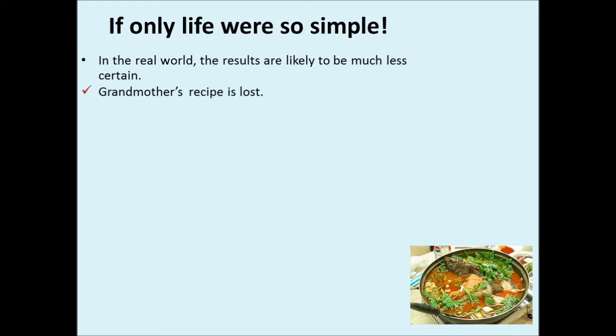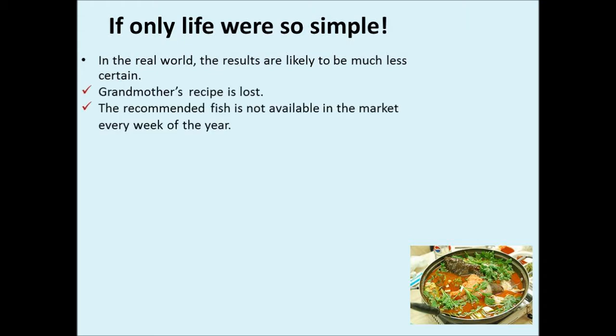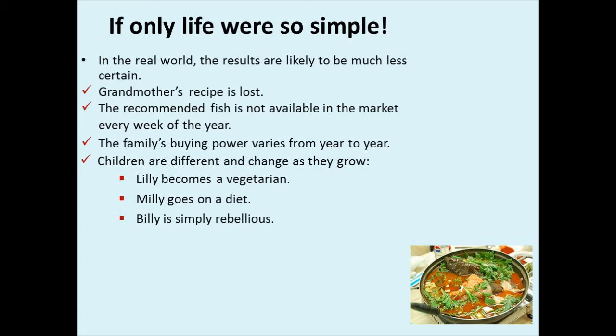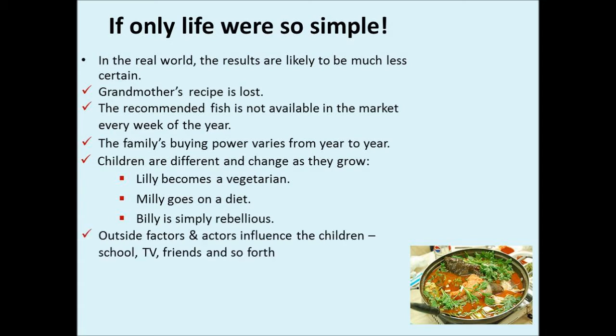Grandmother's recipe is lost. The recommended fish is not available in the markets every week of the year. The family's buying power varies from year to year. Children are different and change as they grow. Lily becomes a vegetarian, Millie goes on a diet, and Billy is simply rebellious. Outside factors and actors influence the children, school, TV, friends and so forth. And fish soup alone once a week is not sufficient for good health.